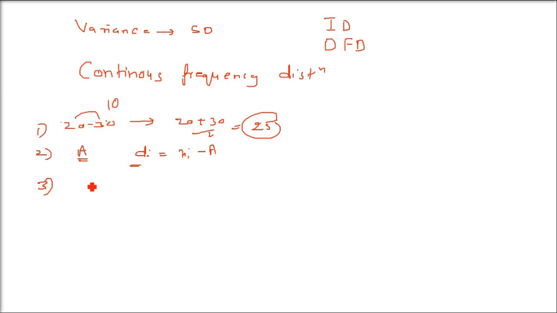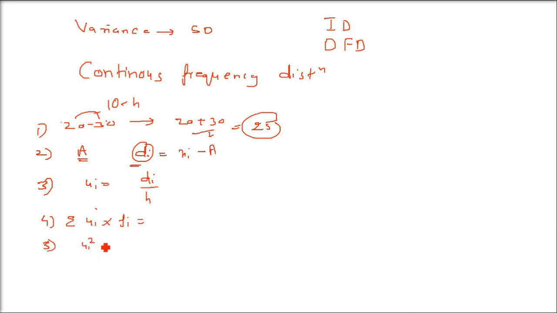Then what is the ui? Ui is basically di, which is xi minus a, divided by the class interval. 30 minus 20 is what? 10. So whatever you got in step number 2, divide each term by 10, which is h, di by h. Fourth will be what? Multiply ui by fi. Means the frequency has to be multiplied by the value which is found in step 3.